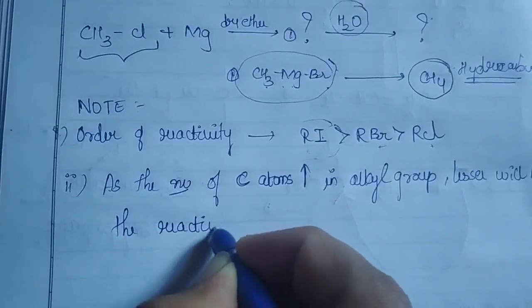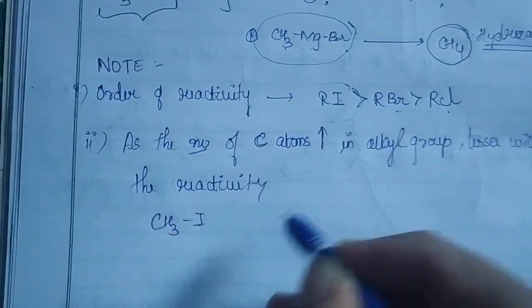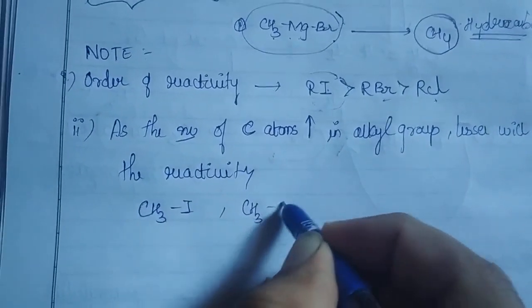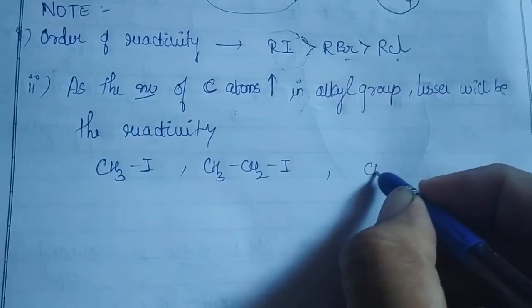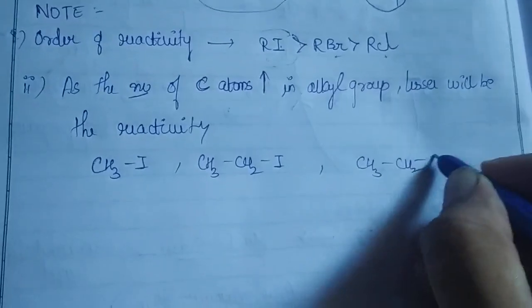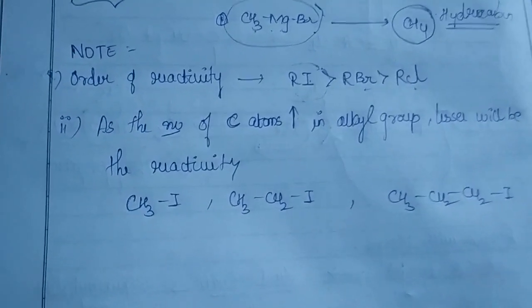That is, in simple words, if I have to say, if you are having CH3I, CH3CH2I, and then afterwards I can write CH3CH2CH2I. So among this one, which will be going to have the higher reactivity?